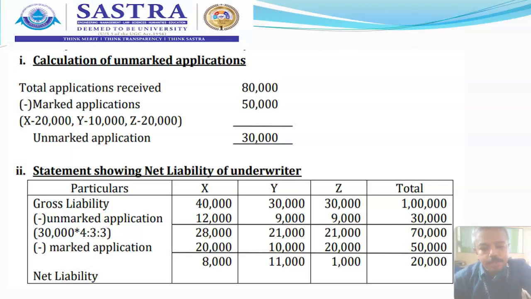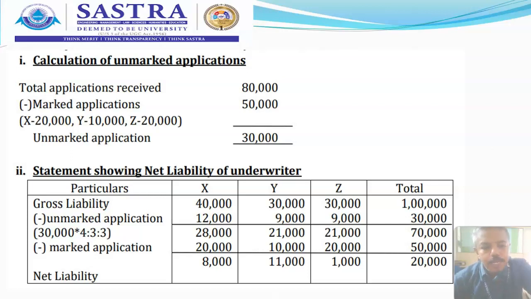For example, here underwriter Y, because he wanted to take more number of shares, issued all the applications without his stamp on them. That means Y has more shares as unmarked applications and fewer as marked applications. So the net liability of Y becomes nil.